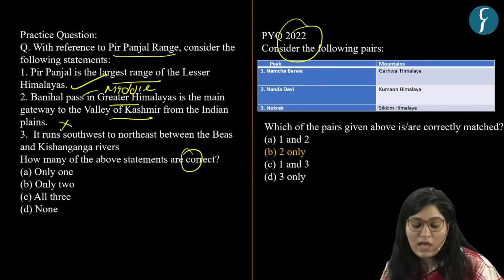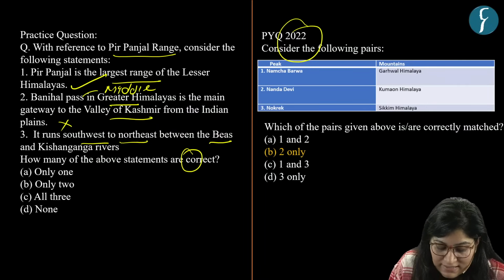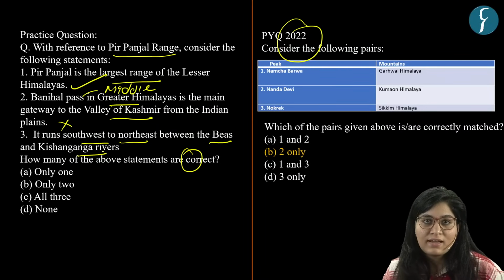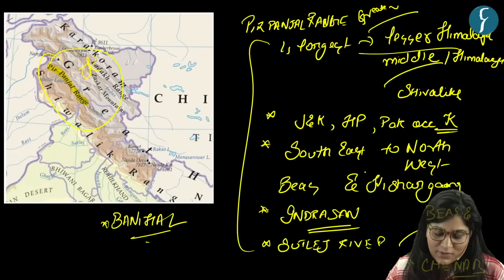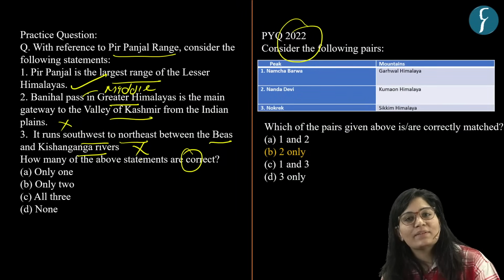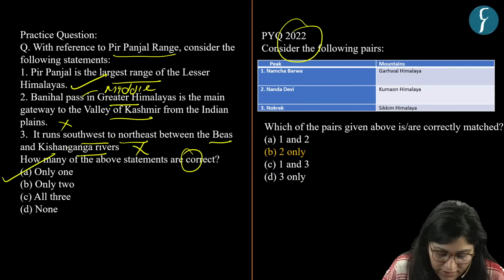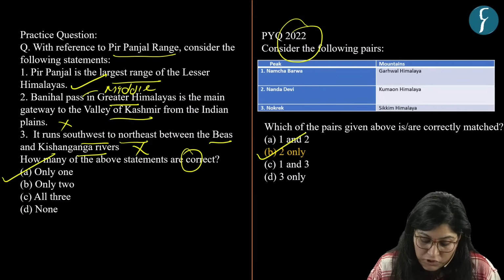Now it runs southwest to northeast between Beas and Kishanganga river. If you can see this image, it runs southeast to northwest. So this makes our third statement incorrect. So here only one statement is correct, so our answer is only one. The answer of this PYQ is option B.